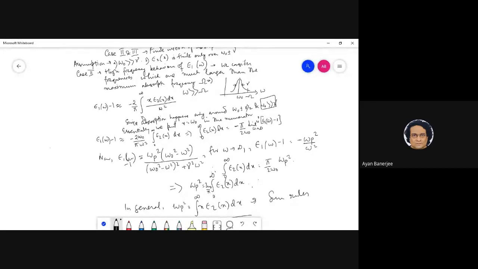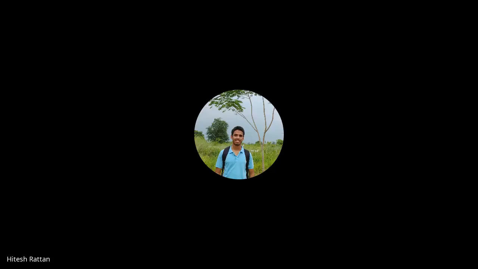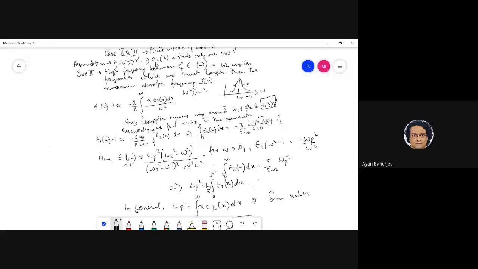Yes, that is convention: 0 to infinity we can change to omega minus gamma by 2 to omega plus gamma by 2. That is perfectly fine. But I have already said the last equality, so that basically means that this 0 to infinity is actually very small.